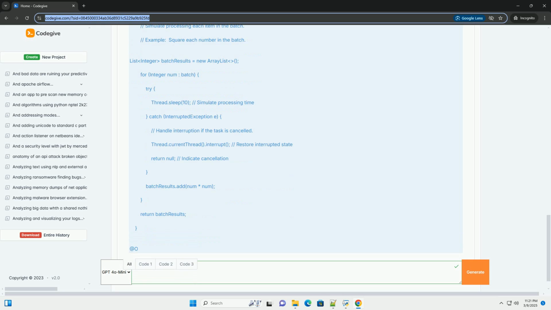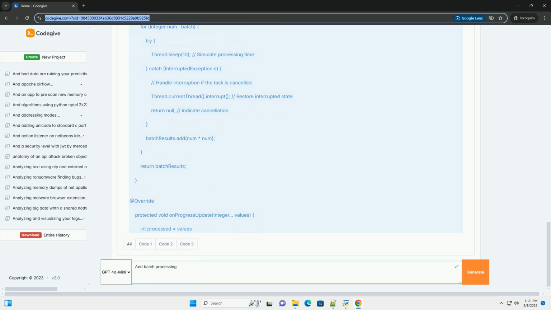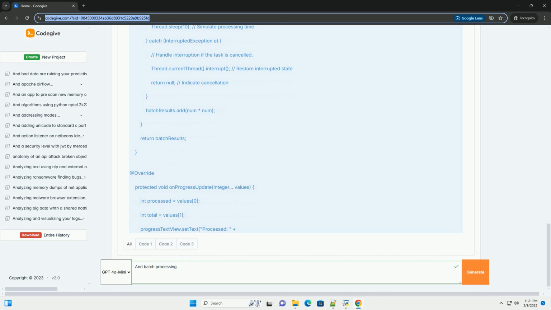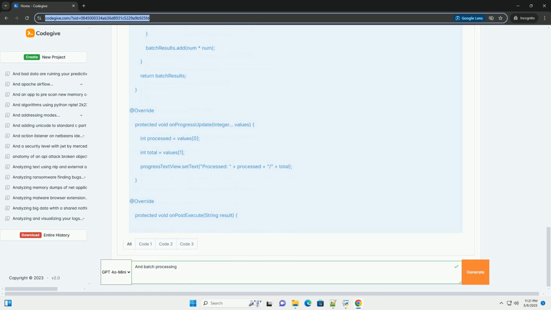Why use batch processing? Improved responsiveness: keeps the UI thread free to respond to user interactions. Scalability: handles large datasets or a large number of tasks without crashing or slowing down significantly. Resource management: prevents excessive memory consumption by processing data in smaller chunks. User experience: avoids ANR errors and provides a smoother, more responsive experience.